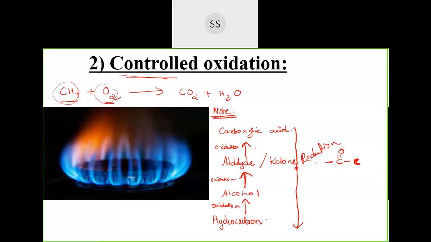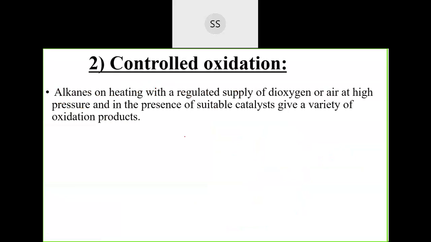Now I'll take one example. If I take methane and oxygen in the presence of copper, the condition is that the copper is maintained at around 523 Kelvin and around 100 atmospheric pressure.